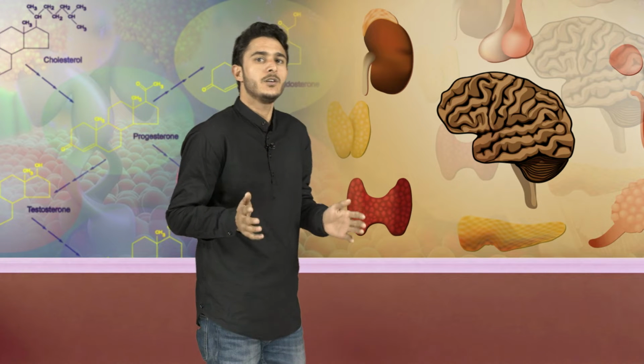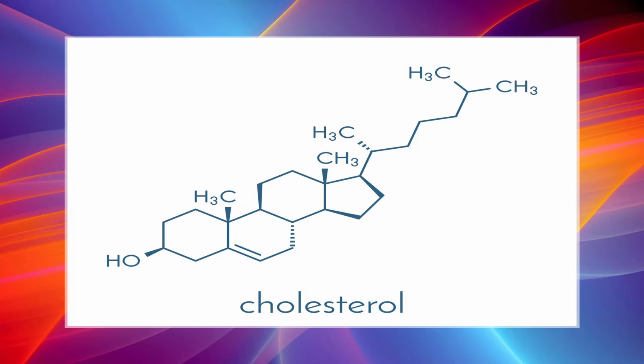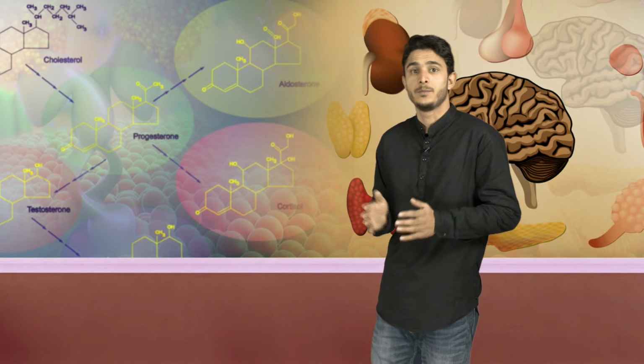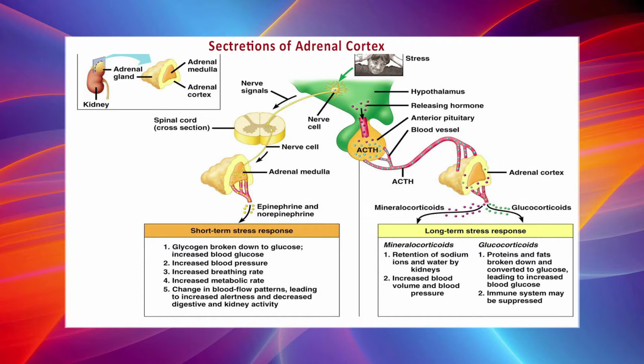These hormones are all synthesized from the steroid cholesterol and they have similar formulas. However, slight differences in their molecular structures give them several different but very important functions. Two major types of adrenocortical hormones, the mineralocorticoids and glucocorticoids, are secreted by the adrenal cortex.